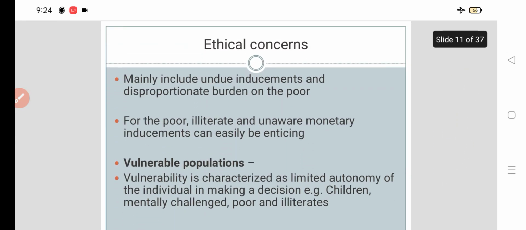Now, ethical concerns mainly include undue inducements or disproportionate burden on the poor. What are the ethical issues in the compensation or in the research? Mainly, disproportionate burden on the poor, particularly illiterate, unaware, as monetary inducements can be easily enticing. Vulnerable populations: vulnerability is characterized as limited autonomy of individuals in making decisions, like children, mentally challenged, poor, illiterates. So all these are the vulnerable population or special population for which we have to take care.